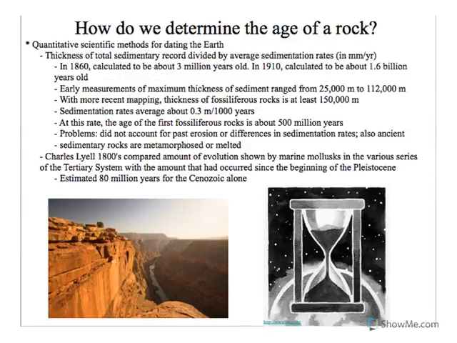The next idea was by taking a look at the thickness of sedimentary rock, namely here in the Grand Canyon. If you look at the Grand Canyon, you say, okay, well, we've got this much rock. How long would it take to deposit this much material? In 1860, they figured out to be about 3 million years, and in 1910, they went back and recalculated it and said, oh, it probably took about 1.6 billion years to deposit all that material. Now, again, that's great. We're reaching back further in time.